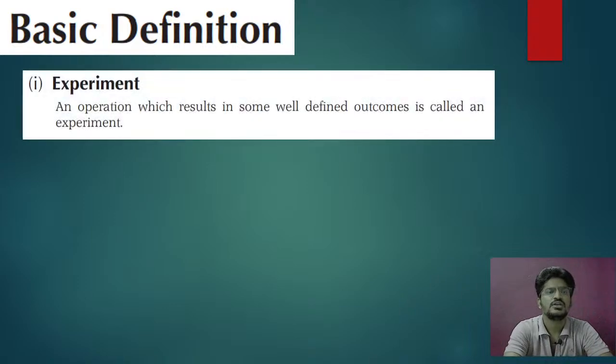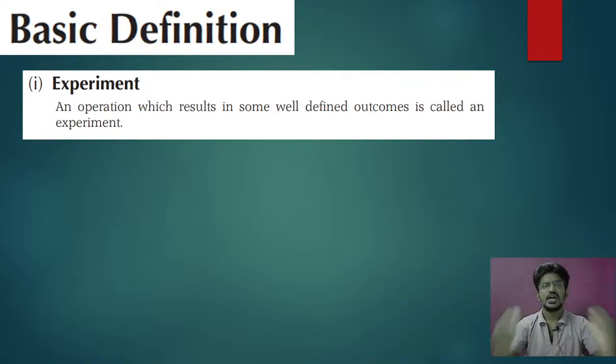In this basic definition, first you must understand what is an experiment. My dear students, experiment means, for example, tossing a coin, rolling a dice, picking a card from the deck of cards; these are all called experiments.